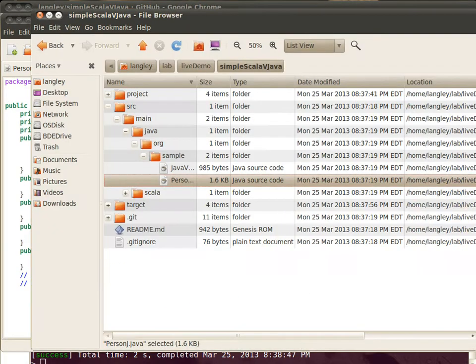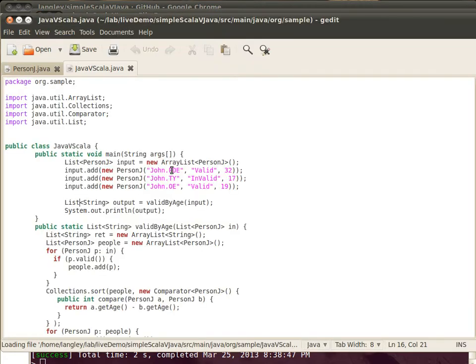Now let's go look at the application that's going to use that. So we have a Java application with a static void main, of course, that begins by creating a list, the input list, adding 3 people into it. Turns out that I've used valid, invalid, and valid as their last names.